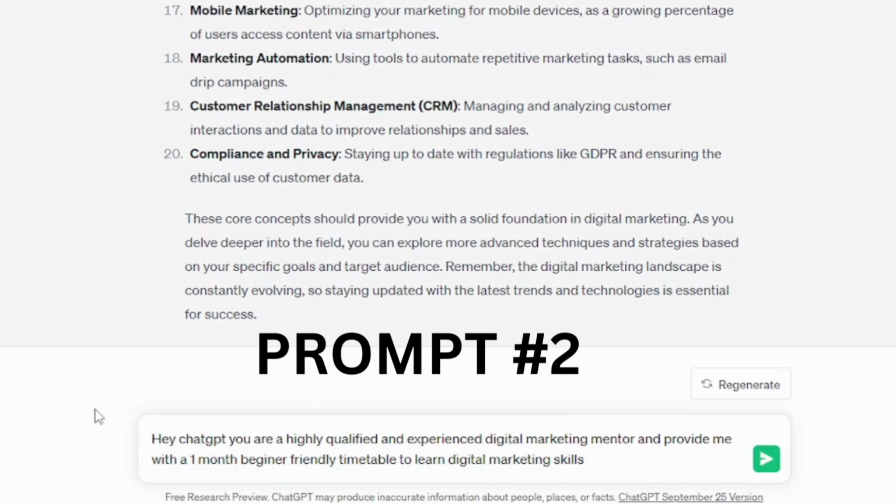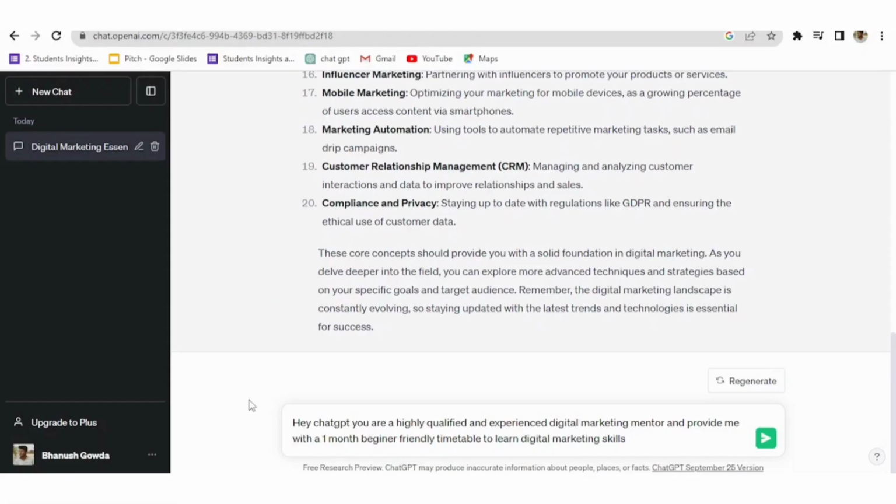This is prompt 2. You can use this as a template where you can change the subject or the topic you want to study. Now let's click enter and see how our mentor ChatGPT gives us a 1 month beginner friendly timetable.